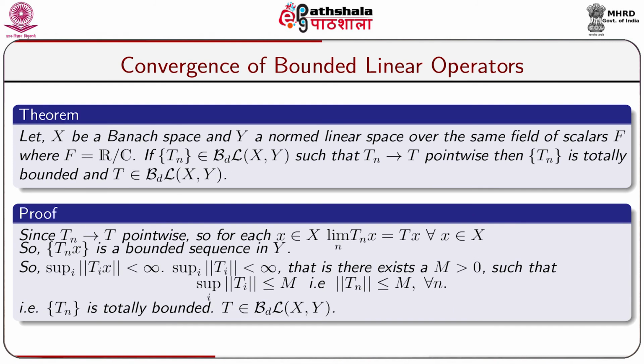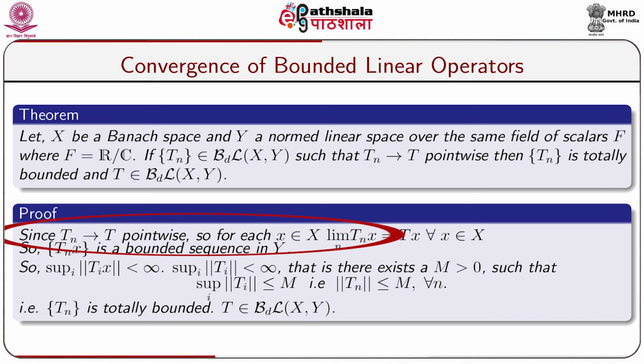Now, let us take another theorem. Let X be a Banach space, that means X is a complete normed linear space, and Y be a normed linear space over the same field of scalars F. The field of scalars F may be either real or complex. If Tn is a sequence of bounded linear operators from X to Y, that is the sequence Tn is taken from BL(X,Y), such that Tn converges to T pointwise, then the sequence Tn is totally bounded and T is a bounded linear operator from X to Y, that is T belongs to BL(X,Y). The proof is given below.